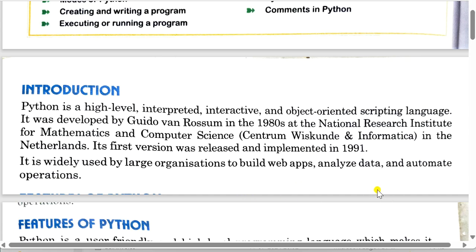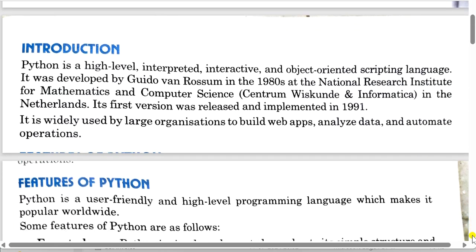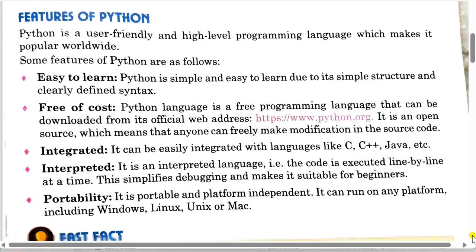So you know it very well. Nowadays, Python language is used in machine learning, deep learning, data science field, in other fields also. And it is very easy and user friendly. That's why we are learning Python language. Let's move to next topic, that is features of Python.